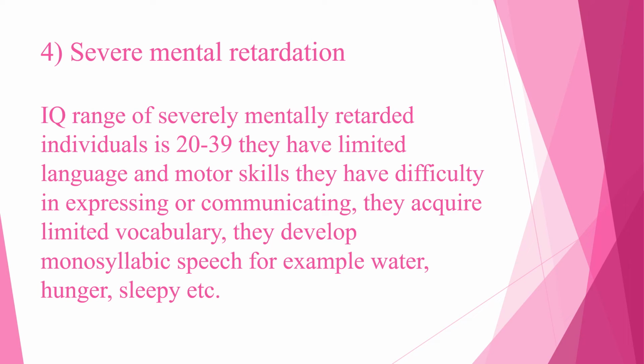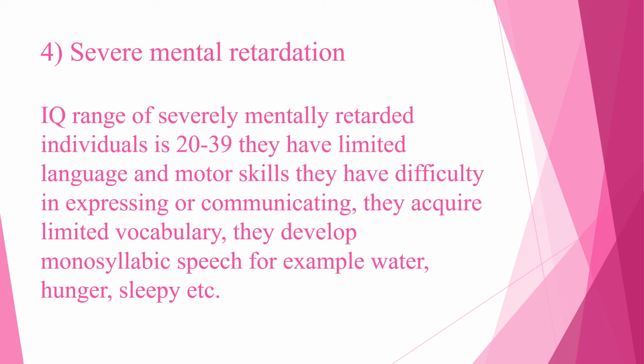Severe mental retardation. The IQ of individuals who have severe MR is between 20 to 39. They have very limited language and motor skills, and they have difficulty in expressing or communicating. In the previous three, they could at least communicate somehow, with bare minimal language. But here they find it very difficult to communicate.